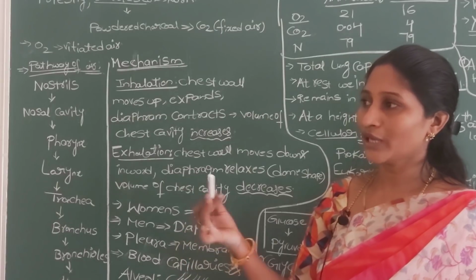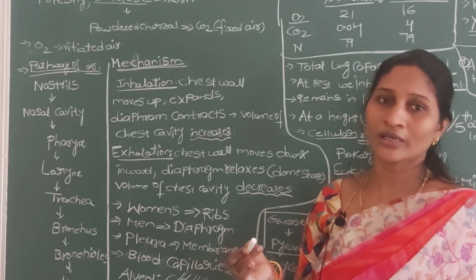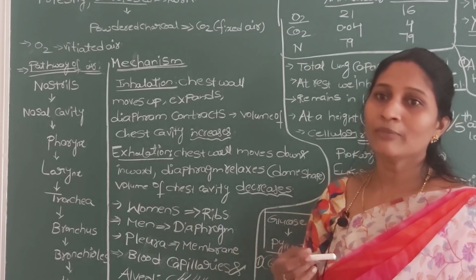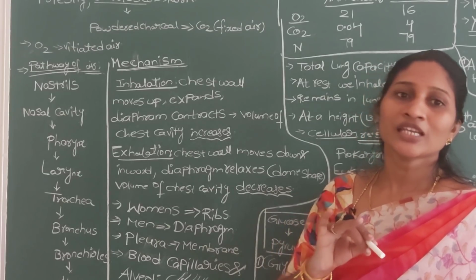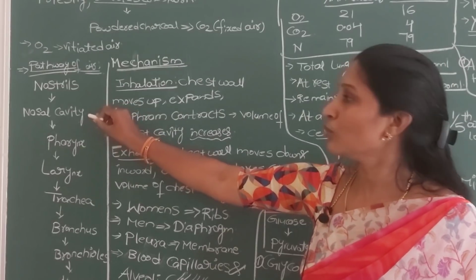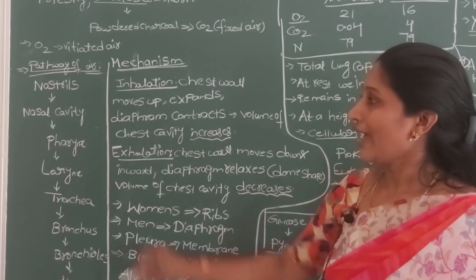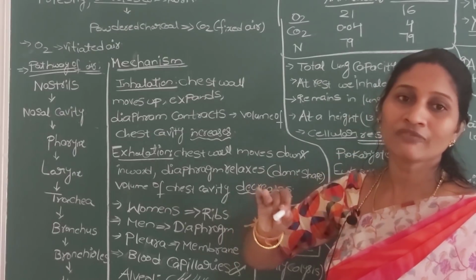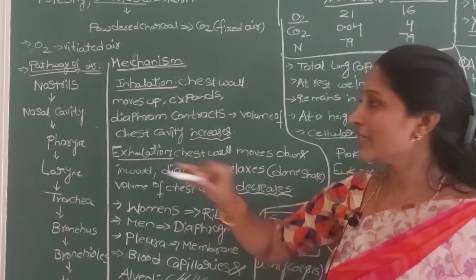Even though the atmospheric air may be hot, before it goes into the lungs it is brought to our body temperature with the help of the mucus secreted by the mucous membrane in the nasal cavity. And the dust particles are filtered by the hair and mucous membrane.